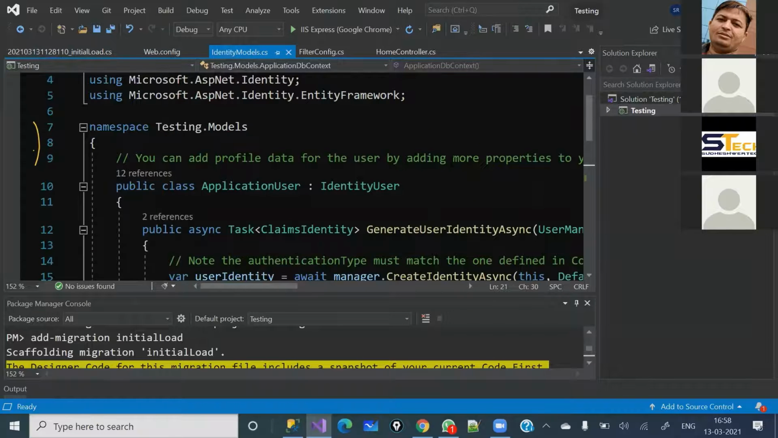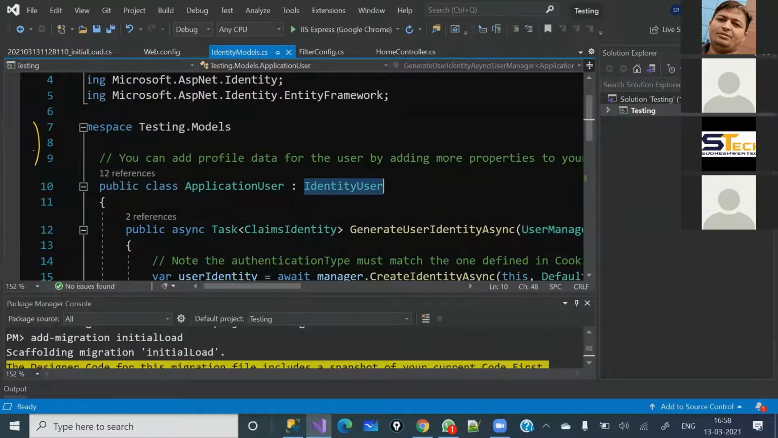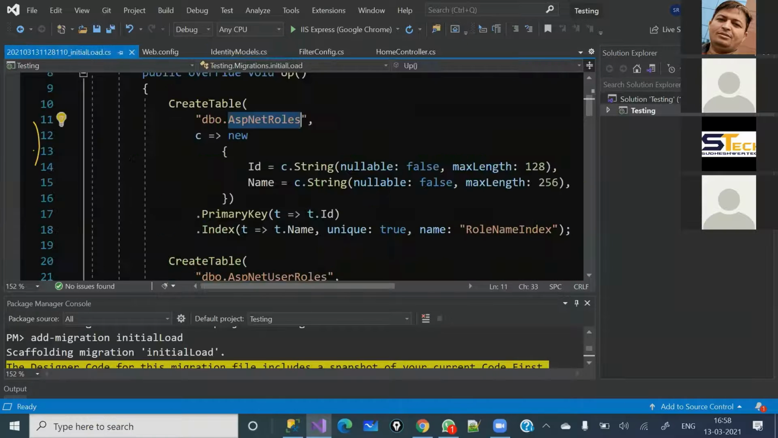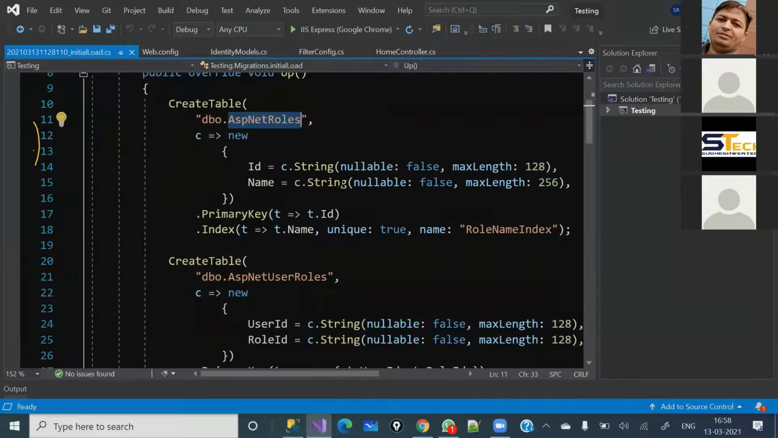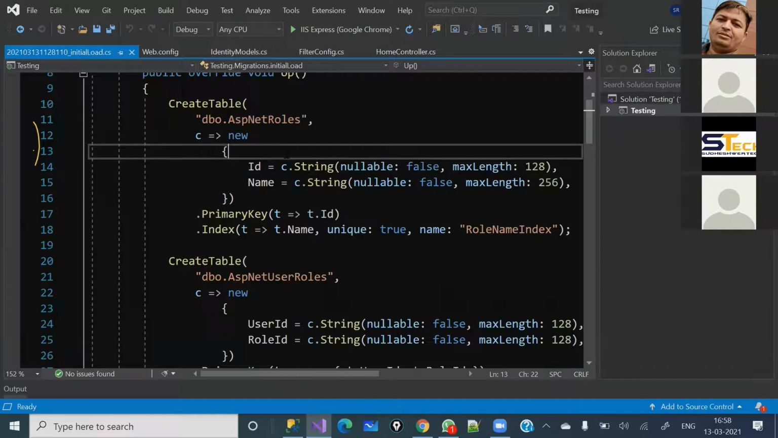identity user class. So 5 tables, I mean to say, you will get by default. ASP.NET Roles is the table where you will see all the roles, whatever roles you create in the future will go under this one. Why? Because see, ID and Name will be the ID and the name of the role.